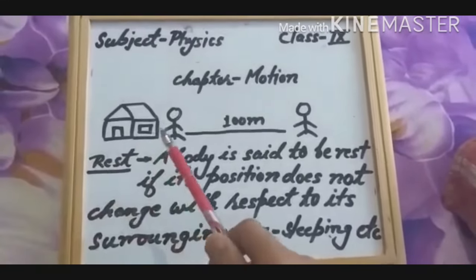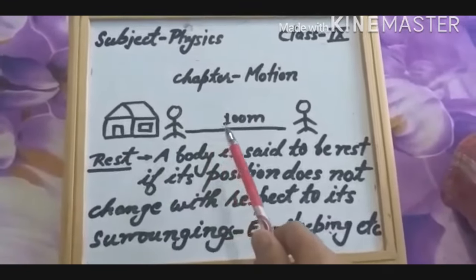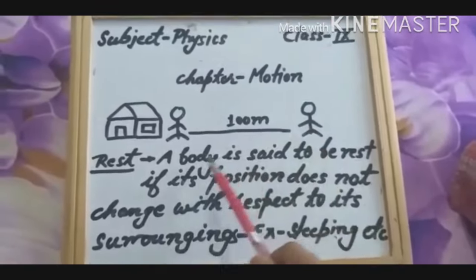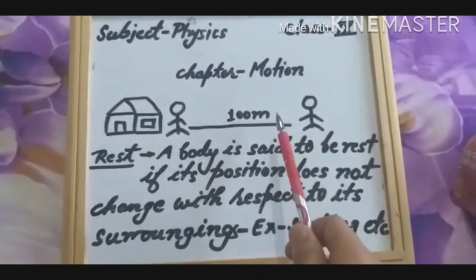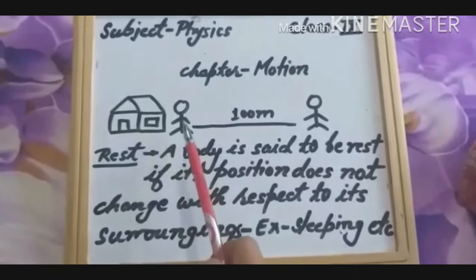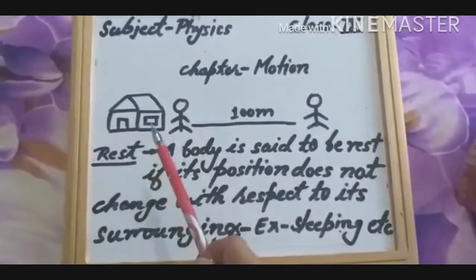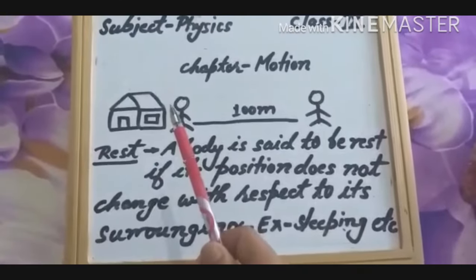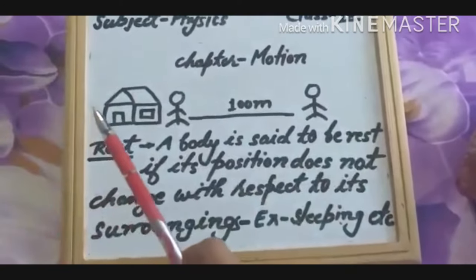But after a certain time, this man reaches to this place. This means that he was in motion. Got it? Because here this man was standing near the house. If you are standing near a tree, and after some time you reach a certain distance, we can say you were in motion.